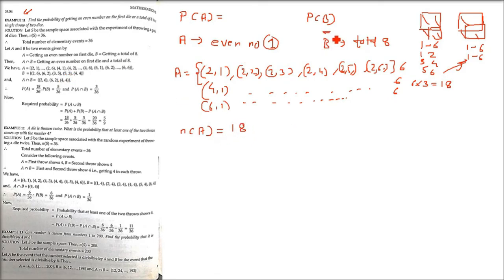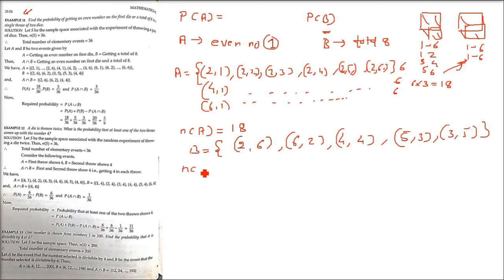Now next one is B. The total number should be 8 if you take both these dice. We have already seen this in the earlier discussions. The B event will be when 2 comes in the first and 6 in the second. When 6 comes in the first, 2 in the second. When 4 comes in both the dice. When 3 comes in the first one and 5 comes in the second one, and vice versa. So all these combinations are the favorable events. How many are there? 5.